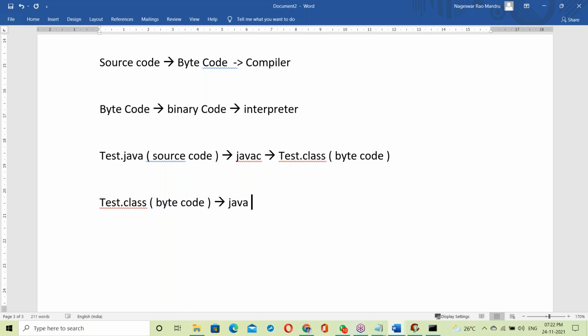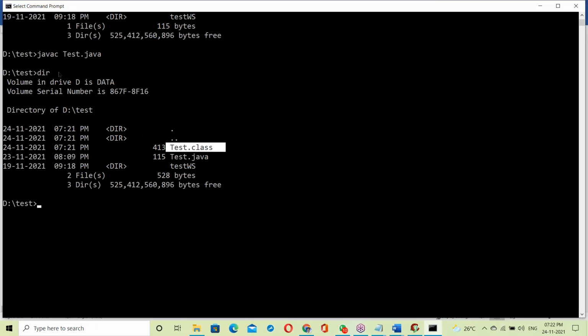First the Java compiler compiles and generates one .class file, and now this is executed by the interpreter: java test.